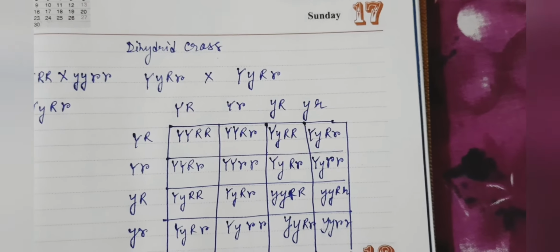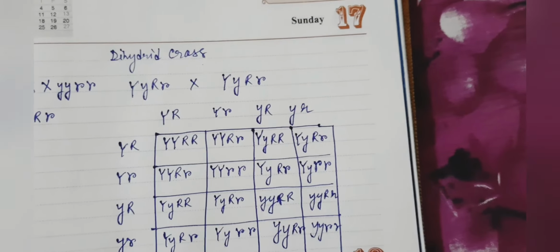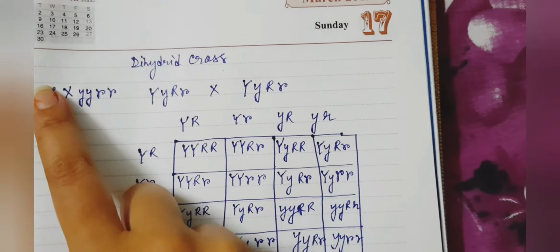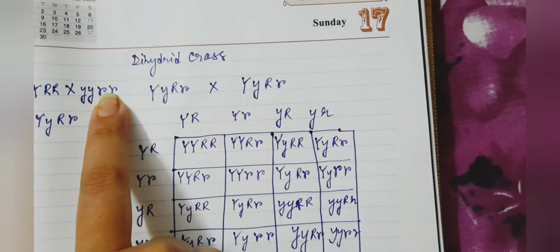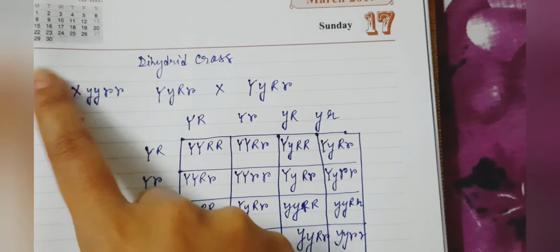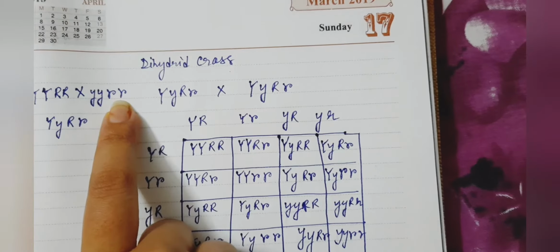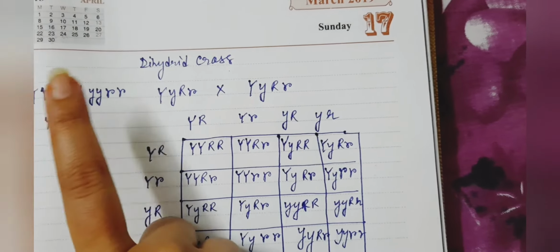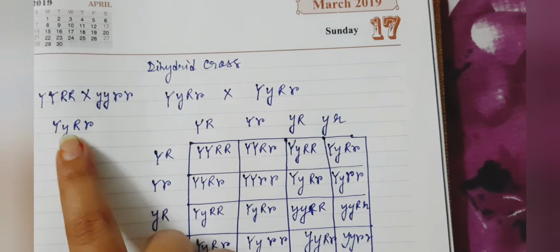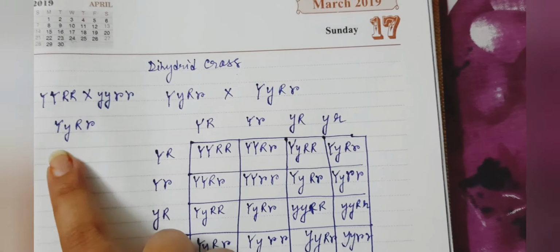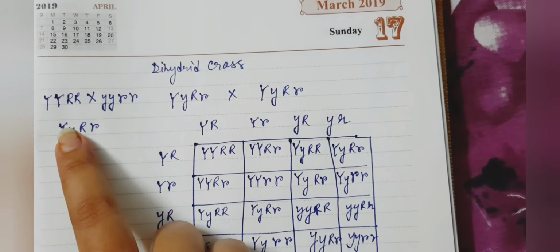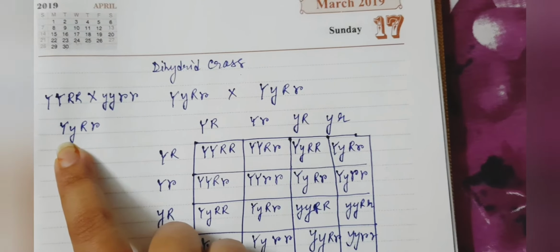So now we will discuss inheritance of two genes, that is the dihybrid cross. Here we have taken two new combinations of seed. One is yellow round and another is green wrinkled. Capital Y, capital R, that is the dominant type. Small y, small r, that is the recessive type. When we cross these, we get in the F1 generation capital Y, small y, capital R, small r. So this is the heterozygous type or hybrid. So the character will be yellow round. So we are getting this in the F1 generation.